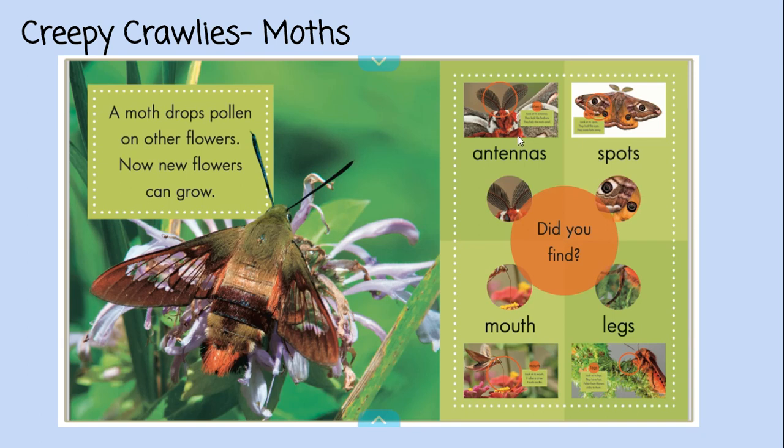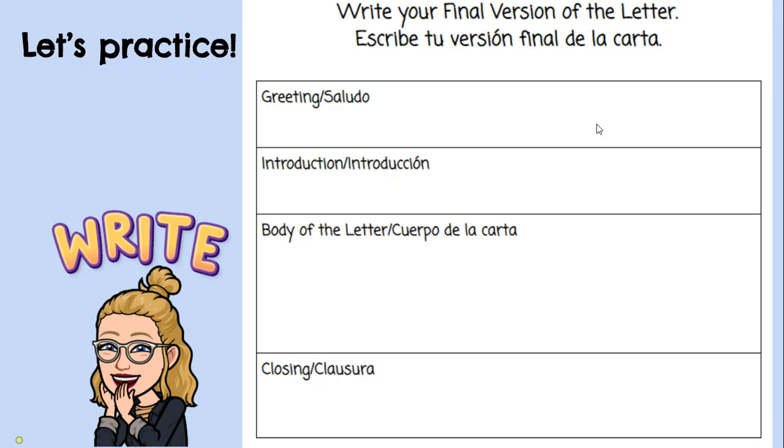Antennas, yeah, definitely. Remember those antennas that look like feathers? It said that the antennas help the moth smell. Remember that spotted moth? They said the spots help the moth protect itself because the bats think it's another type of animal. That was really cool, right? We learned so much about moths. I love this book. So now let's talk about how we're going to write our final lesson.